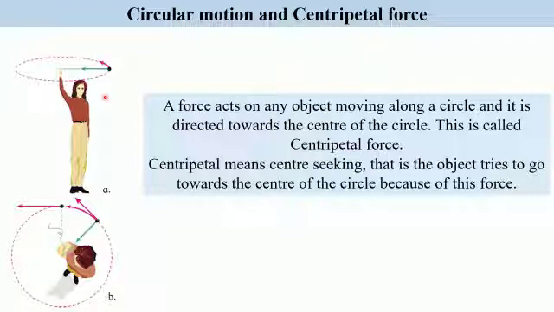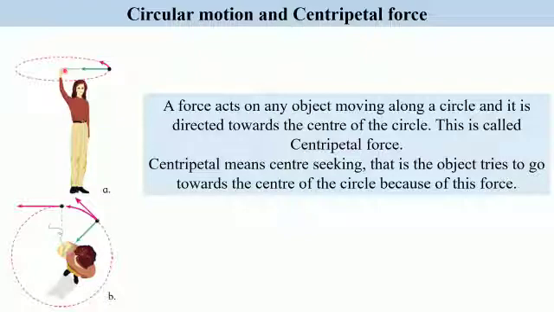Now, as long as we are holding the string, we are pulling the stone towards us, that is towards the center of the circle, and are applying force towards it. If you try out this experiment, you will find that as you are holding the string and rotating it, you are actually pulling the stone towards yourself, that is towards the center. This is the direction which has been shown. So the stone is constantly being pulled towards the center of the circle, and you are applying force in that direction.